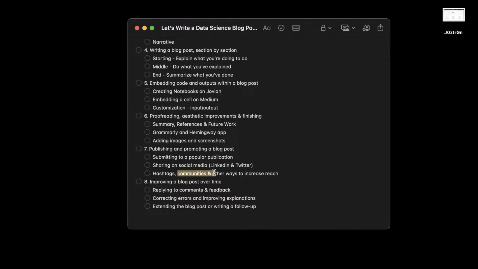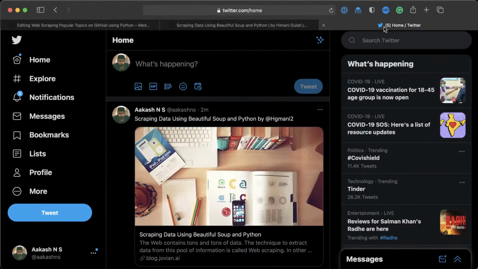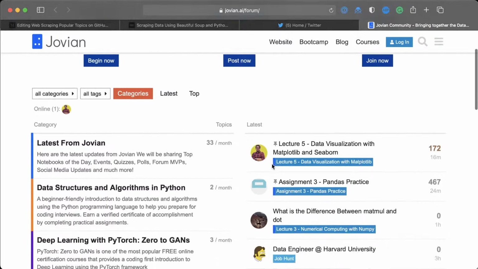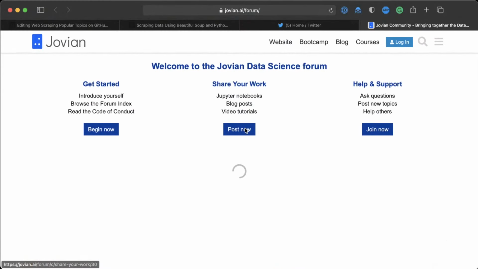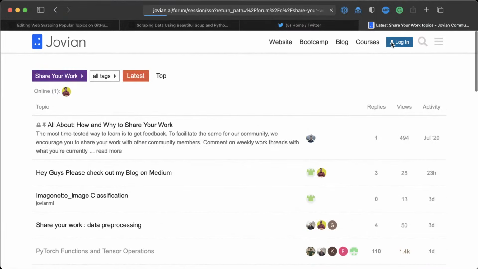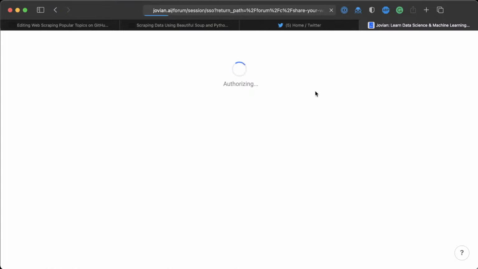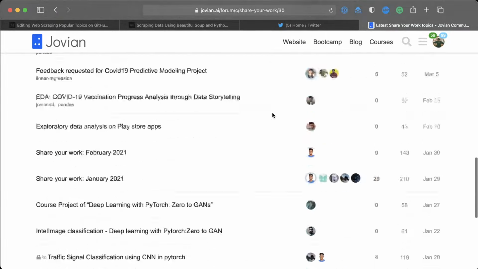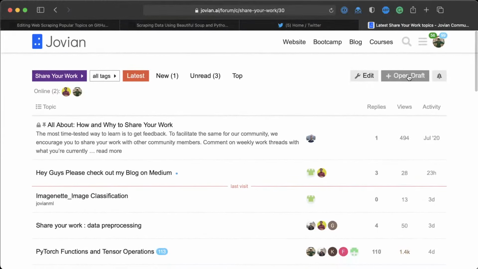Another thing you should do is go on communities. For example, you can go on the Jovian forum. Now the Jovian forum is just one place to do this, but there are several other communities. So you can go on the Jovian forum and share your work. You can see here, there's a share your work section. And you come here to the share your work section, and let me just log in. On the share your work section, you can post. Yeah, you can see here somebody just posted their blog about a day ago.